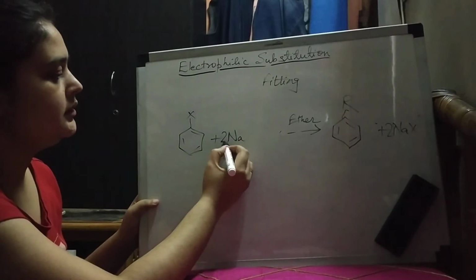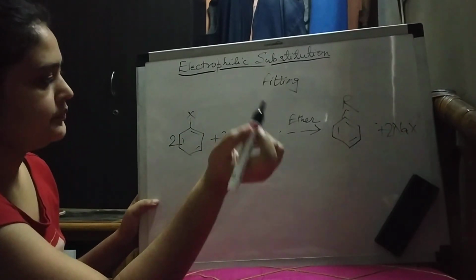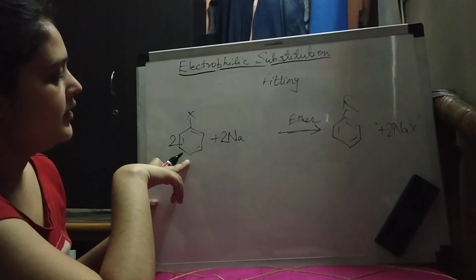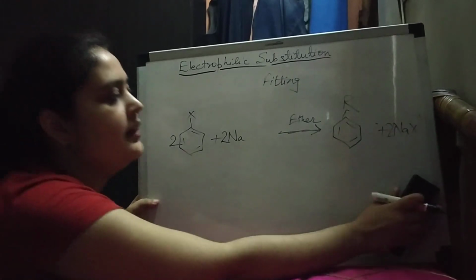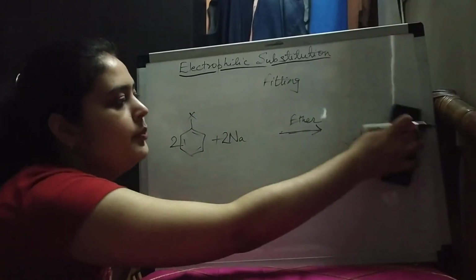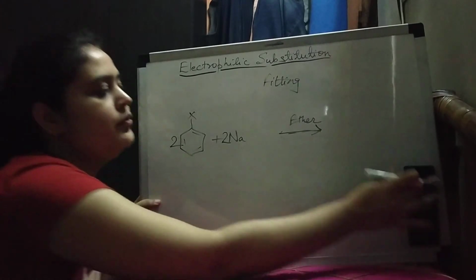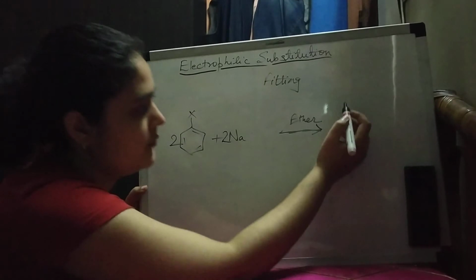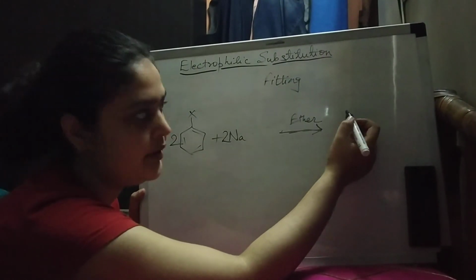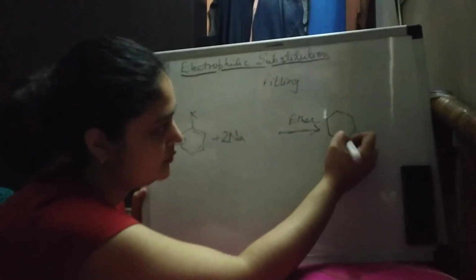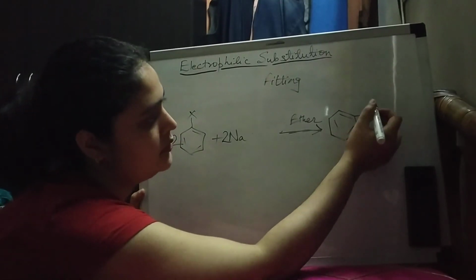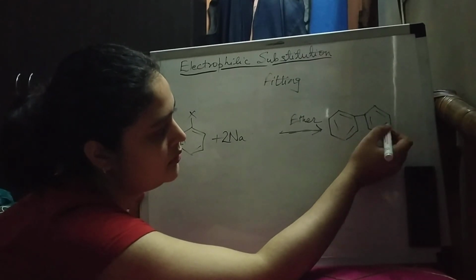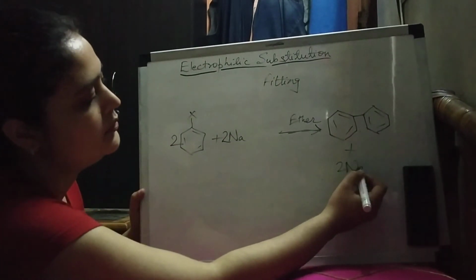Here the two benzene rings will attach to each other and you will get biphenyl, diphenyl, as the product, along with sodium halide.